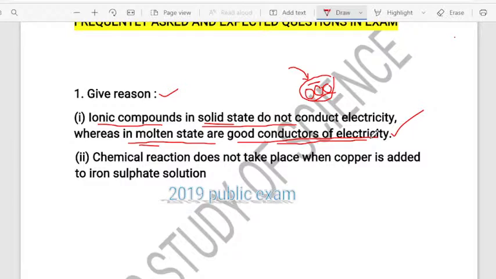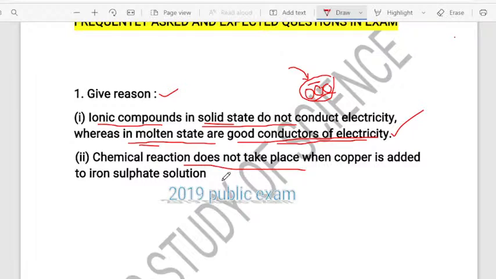Yes. The next question is, chemical reaction does not take place when copper is added to iron sulfate solution. You all know that you have come across a few displacement reactions in this particular lesson.